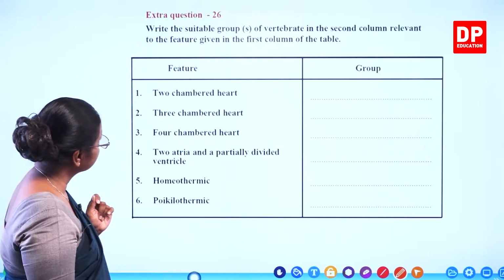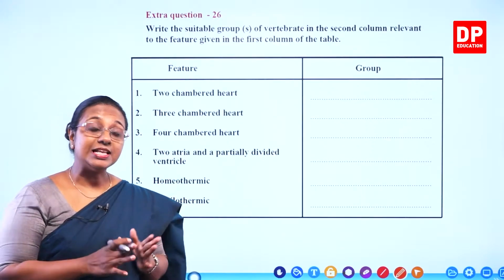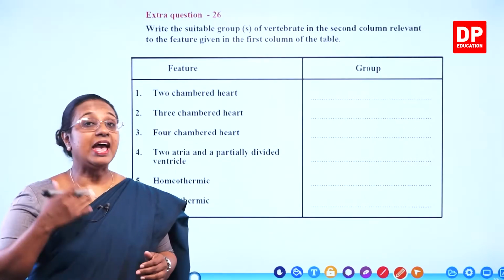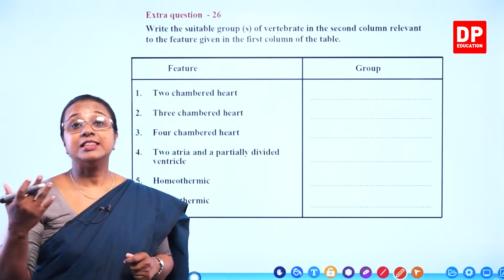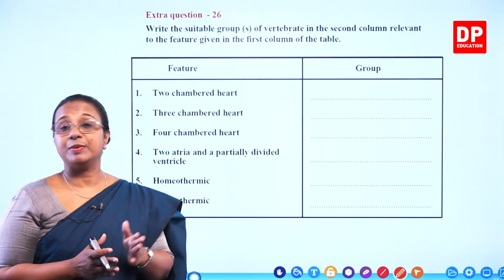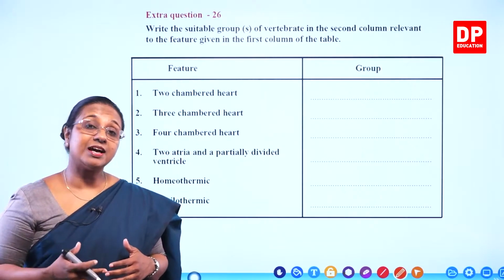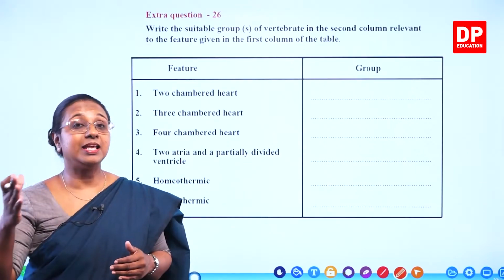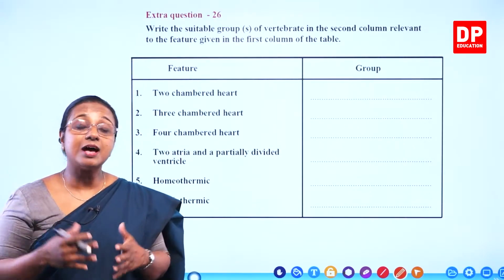Extra question 26. As you all know, we are discussing classification as well as nomenclature. In the lesson, we have discussed what classification is, artificial and natural classifications, and under natural classification, the scientific classification proposed by Carl Woese, the 3-domain classification. Under that, we have discussed the 3 domains: domain Archaea, domain Bacteria, and domain Eukarya. Under domain Eukarya, we have discussed the 4 kingdoms: Kingdom Protista, Kingdom Fungi, Kingdom Plantae, and Kingdom Animalia. Under Kingdom Plantae and Animalia, we have discussed the subgroups as well.